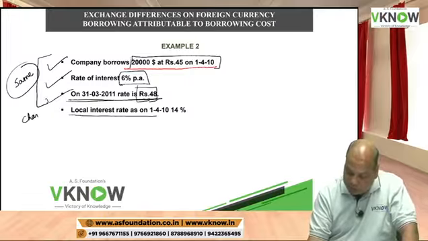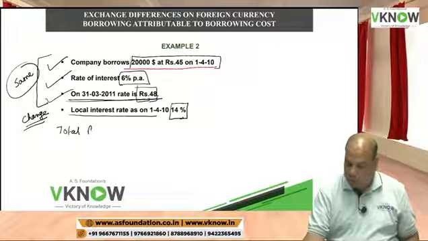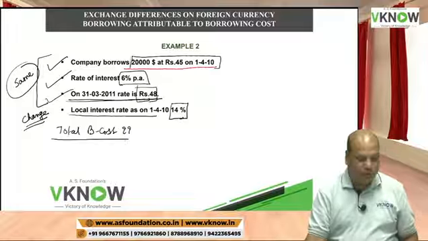This is the change in the question. Now if you borrow in India, then the interest rate is 14%. So the question is, what is the total borrowing cost? This is a 4 or 5 mark question.